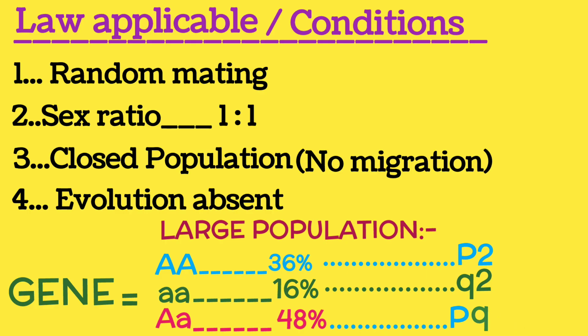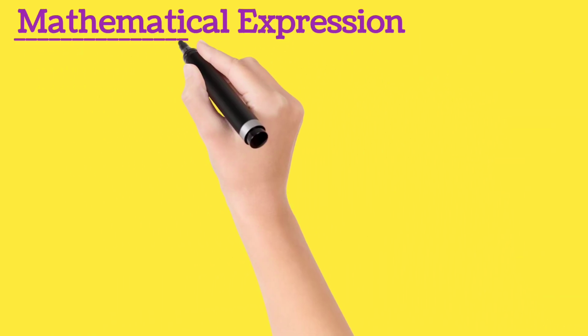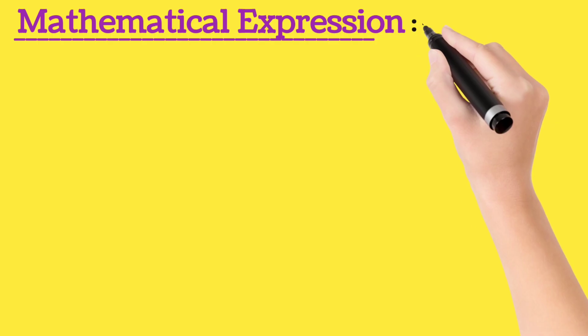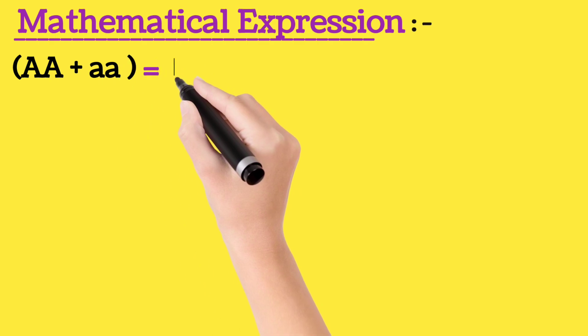Now moving to the last part of the story, that is the mathematical expression of Hardy-Weinberg's principle. It is a very important part of the story. As we know, the law states the gene either in homozygous recessive or in homozygous dominant condition remains constant from generation to generation. Suppose let us consider a specific gene, AA dominant, small a recessive. Its value will be 1, that is constant from generation to generation.